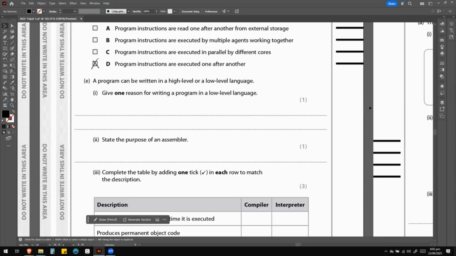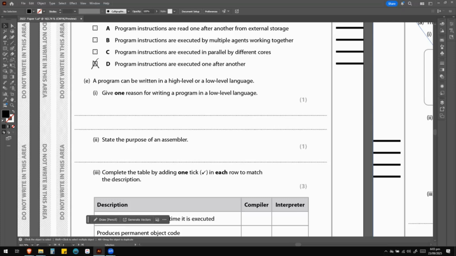Assembly languages are used when you're using very limited kind of hardware. It doesn't have a lot of memory, doesn't have a lot of processing power and all that. It has limited hardware. This is a good reason why you would use a low-level programming language right here.